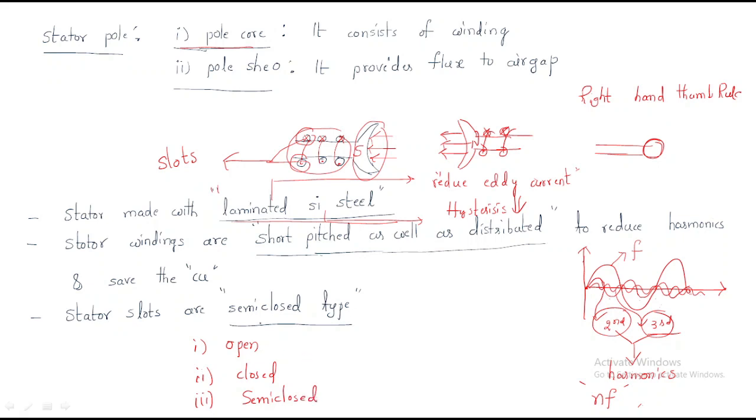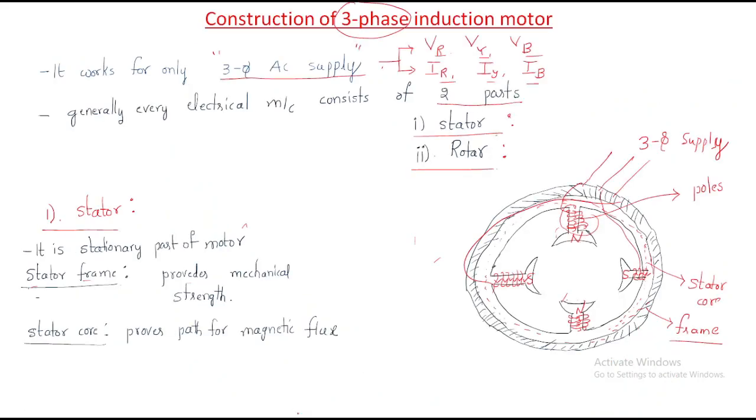Here we are using semi-closed type slots. Semi-closed type slots are very applicable in the construction of the three-phase induction motor. So this is about the construction of the three-phase induction motor.